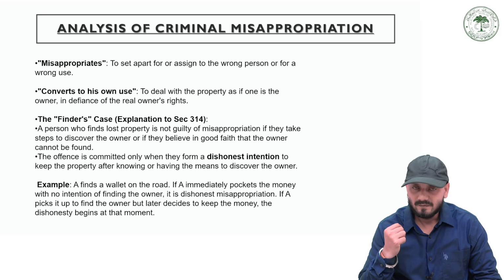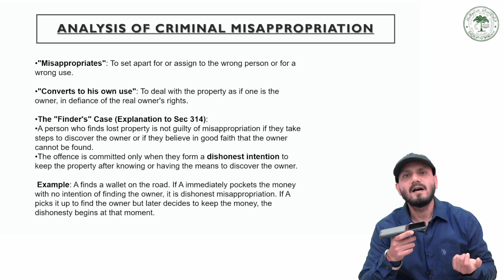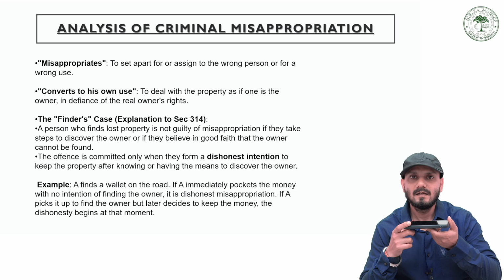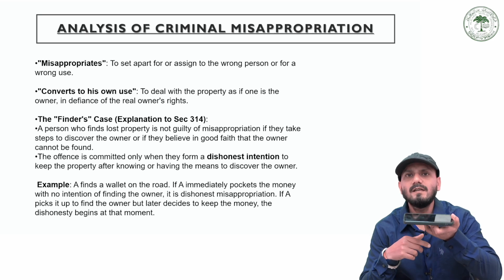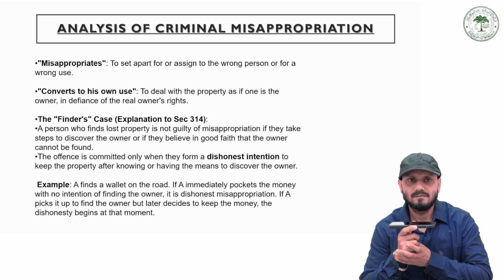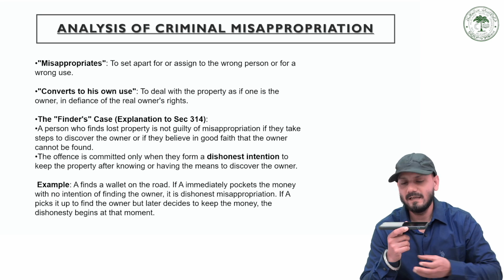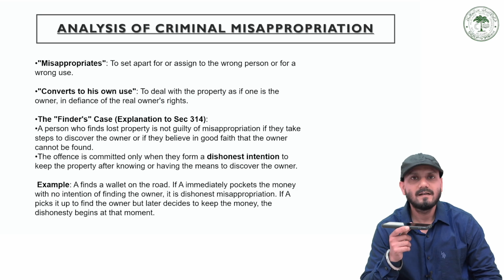But suppose this wallet is lying on the highway and inside this purse there are some currency notes, PAN card, Aadhaar card and other IDs which reasonably could lead to the address of the owner, without making any effort to discover the owner, because in the Aadhaar card or PAN card or voter card the clear address is mentioned and you have means to discover the address of the owner and you can return that